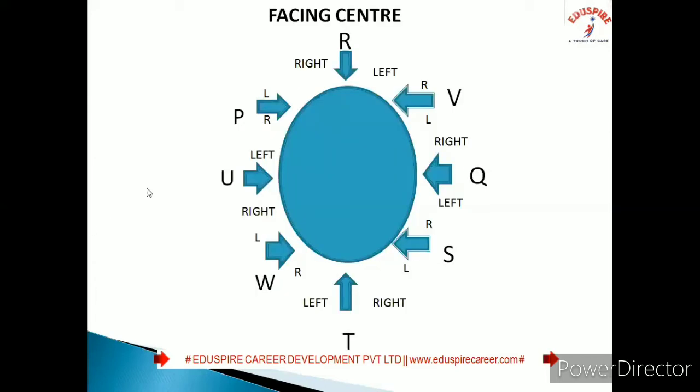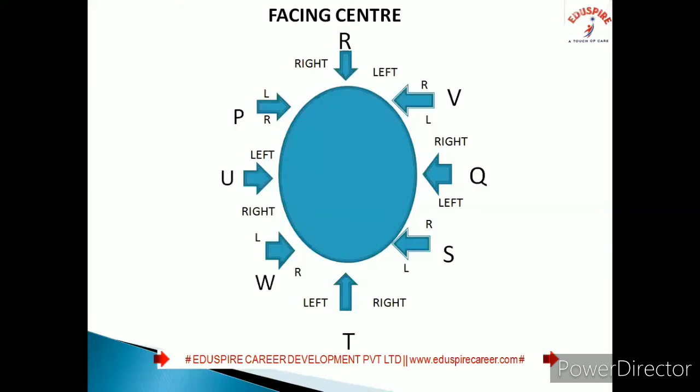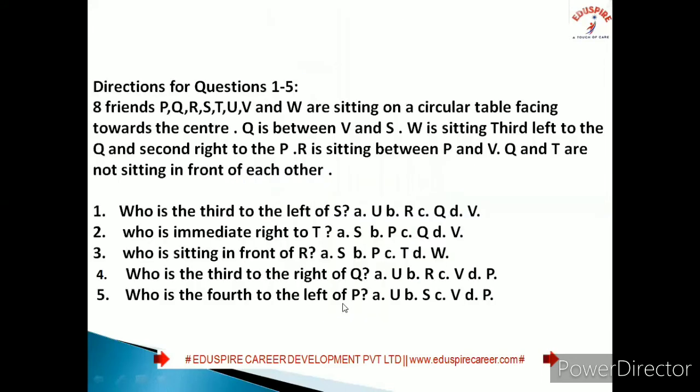Immediate right to T is S, basically. Who is sitting in front of R? In front of R, we are finding T. They are sitting face to face. So in front of R, it will be T.